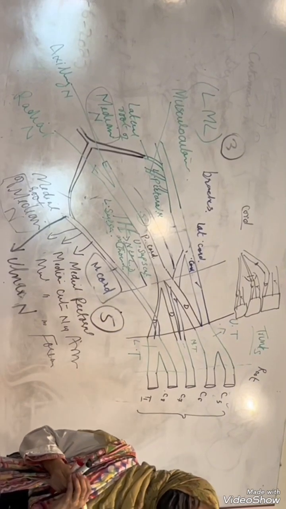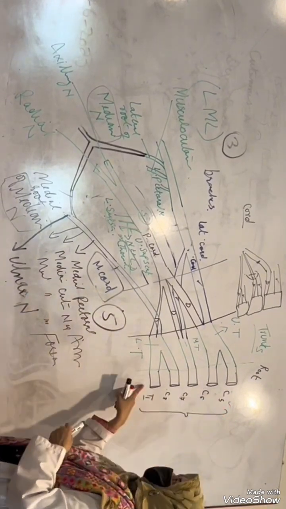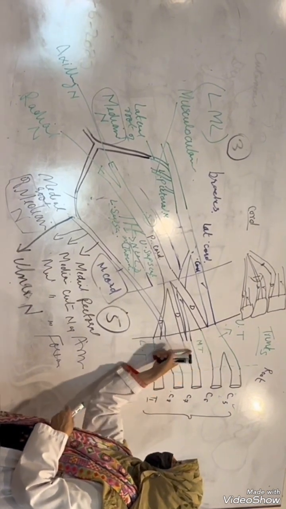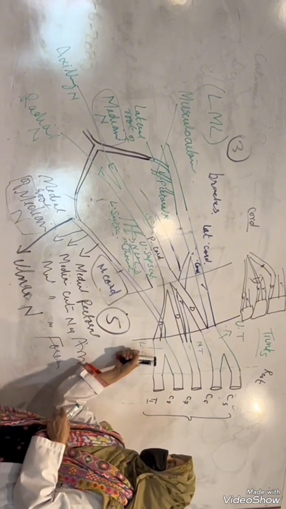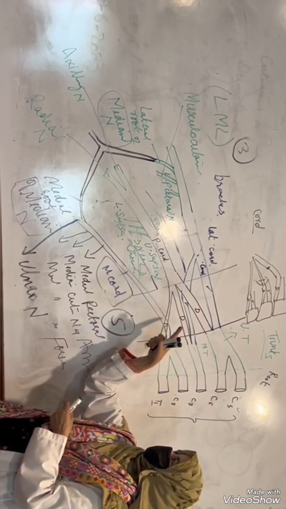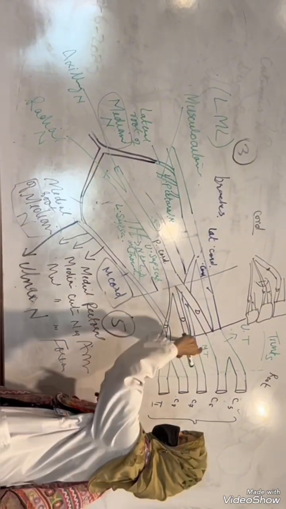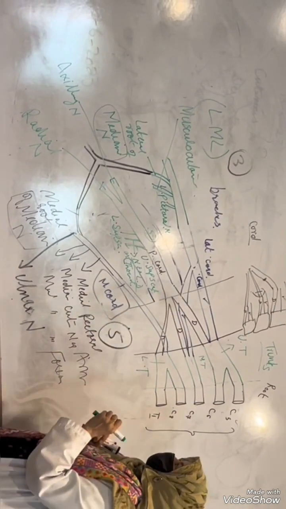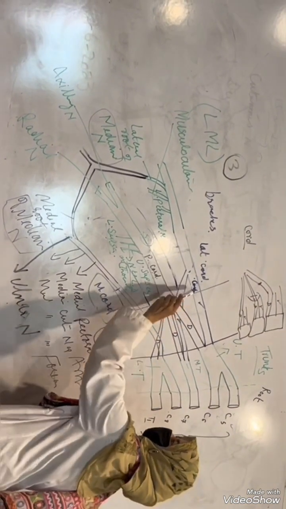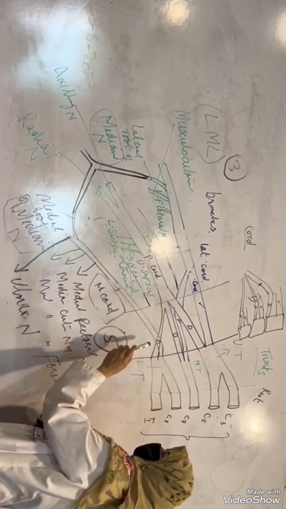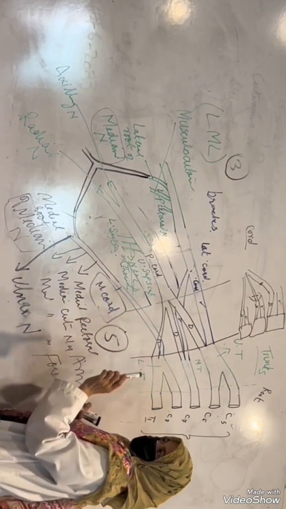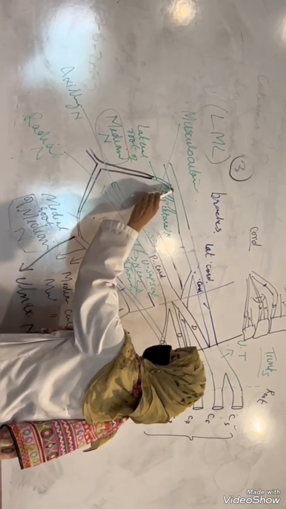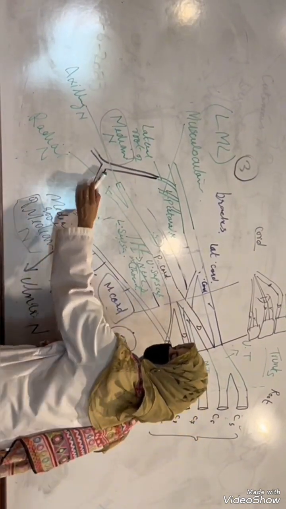Is it clear so far? Let me repeat. Roots come first. You have to learn which is going to combine with what, and 3 trunks are being formed, right? Each of these 3 trunks gives rise to ventral and dorsal divisions, right? And the dorsal of all combine to form the posterior cord. Dorsal is meant for posterior, so easy. Now we have to learn what happens to the ventral. Upper 2 ventral for the lateral cord. The last single moves as the medial cord. So first of all, concentrate on the formation of the median nerve. The lateral root comes from here, the medial root comes from here, right?